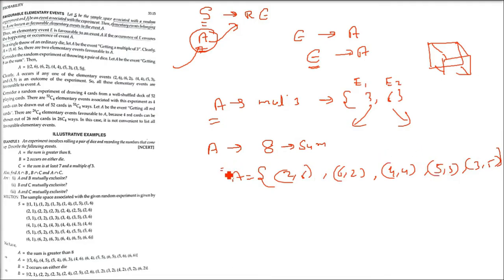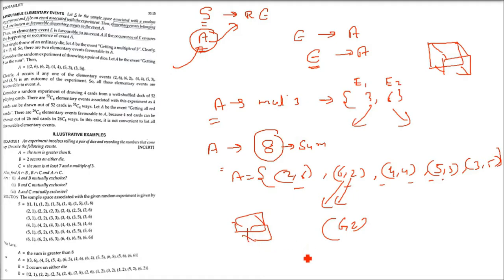Which are the favorable cases? All these: (2,6), (6,2), (4,4), (5,3), (3,5). Other outcomes like (1,5) or (3,2) can also come, but all these which I noted here are the elementary events favorable to the event of getting a sum of 8 when a pair of dice is thrown.